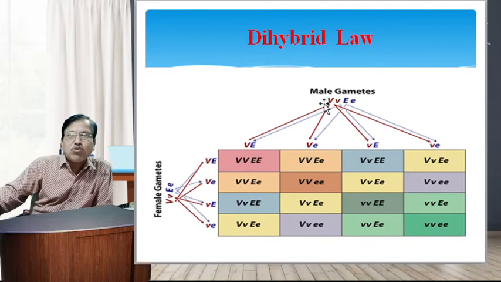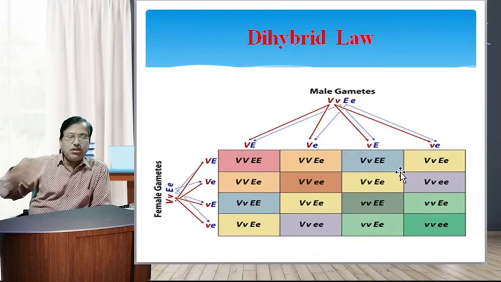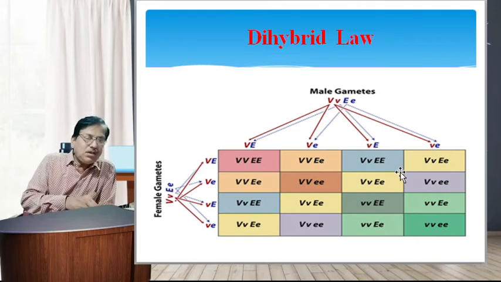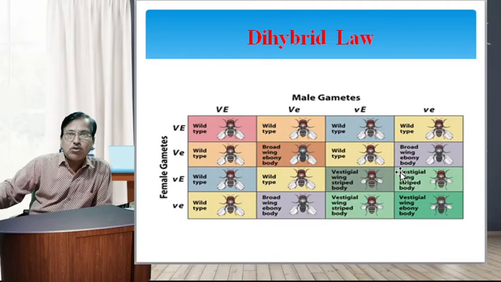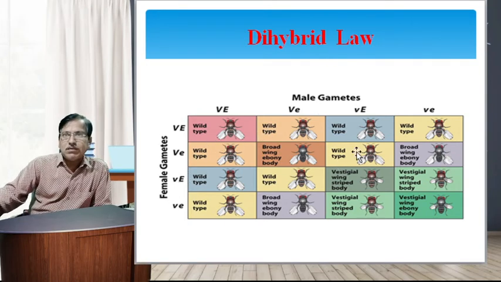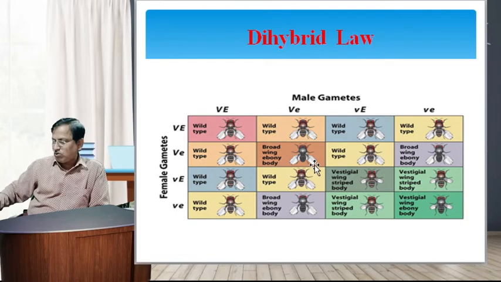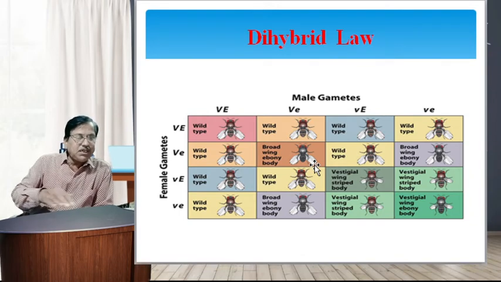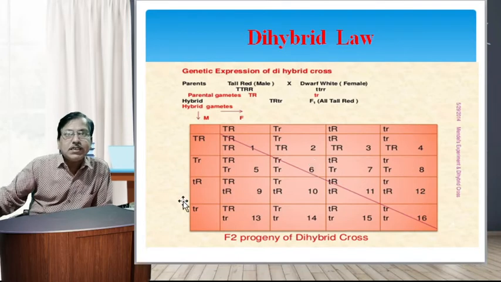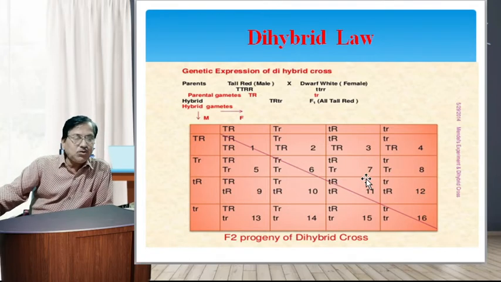Also in the schematic representation, there are two characters, male gametes capital V small v, capital E small e, and the female gametes are also formed and represented in the same way as for the round yellow and wrinkled green pea plants, as the same for the Drosophila male and female gametes, crossing long winged and short vestigial winged flies. The schematic representation shows the dihybrid ratio of the law of independent assortment. The dihybrid ratio is 9:3:3:1, indicating the genetic expression of a dihybrid cross.